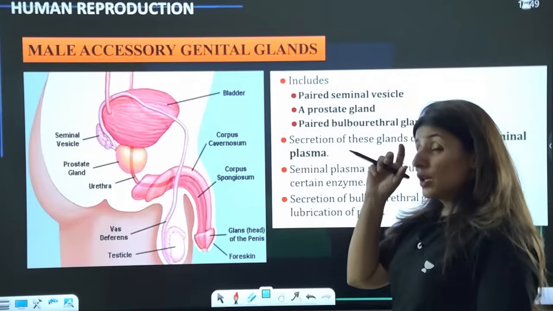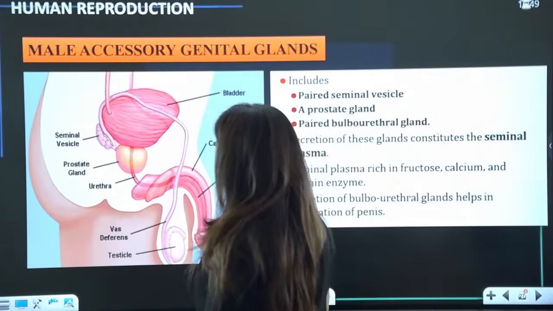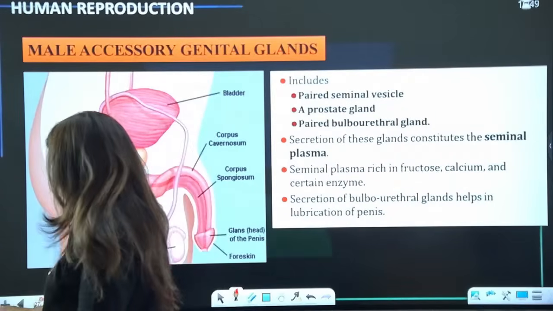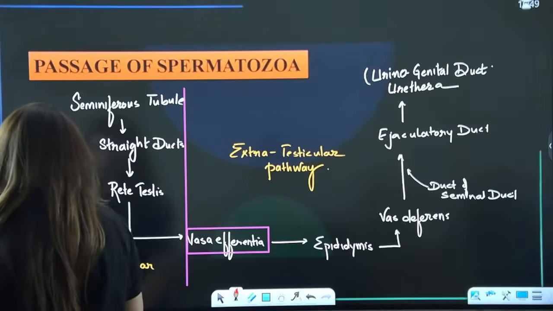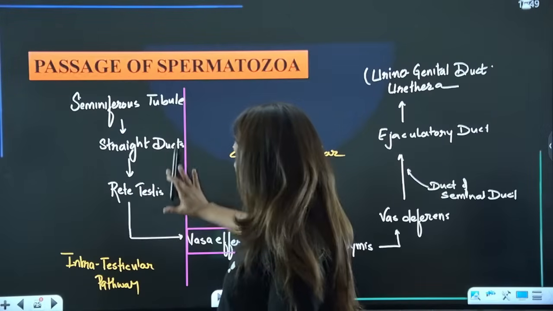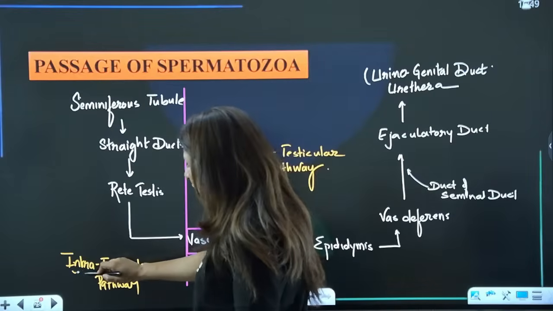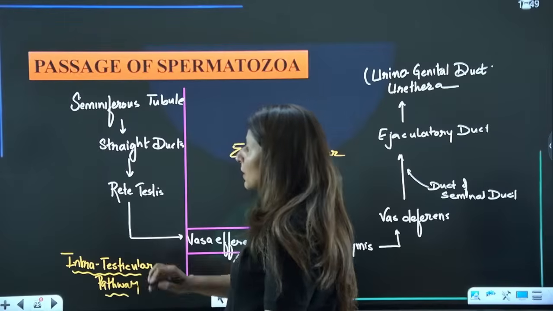Now, talking about the genital glands. See, we have already discussed the primary sex organ here. So the primary sex organ is the testes, and all these structures lie within the testes. That is why we call it the intratesticular pathway.